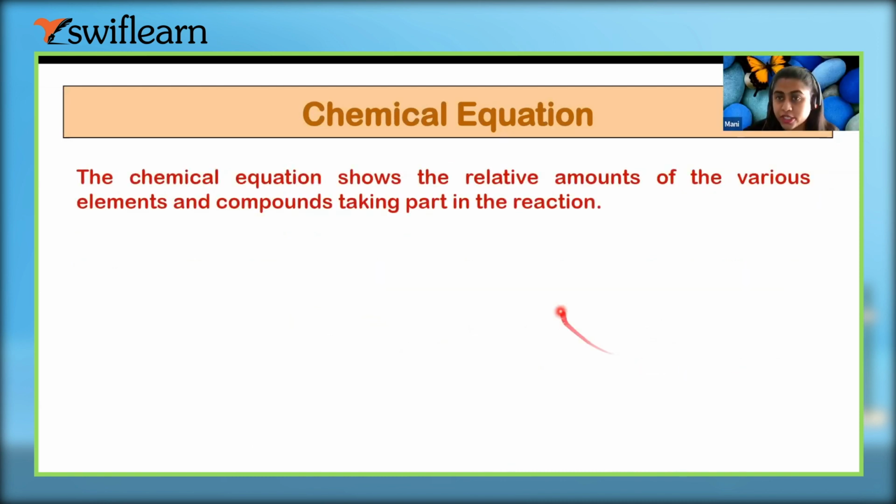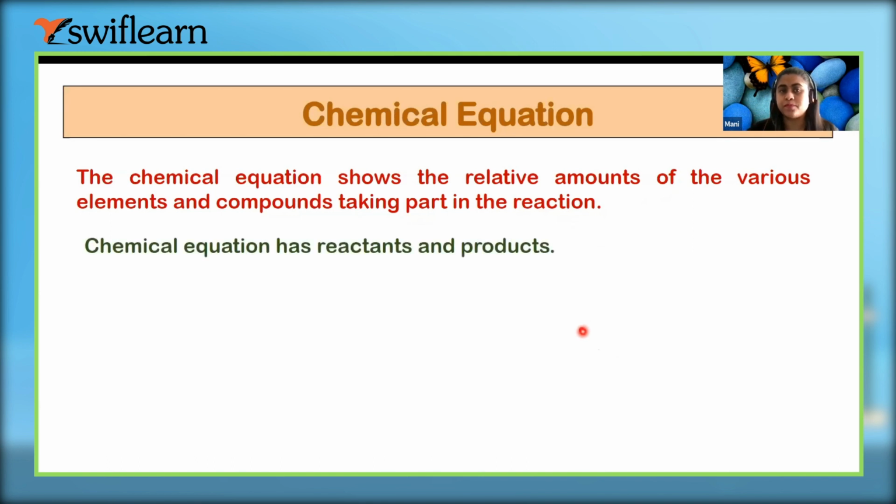So the chemical equation shows the relative amount of the various elements and compounds taking part in the reaction. So there is a relation between the reactants and the product, or the new substance, right?